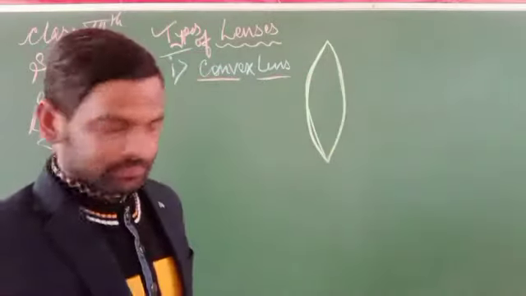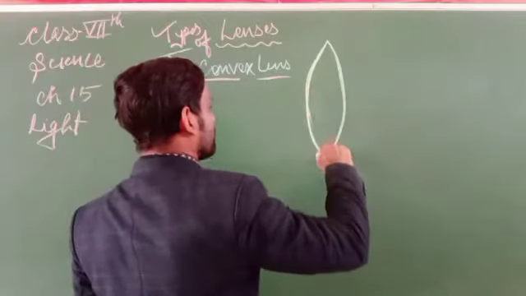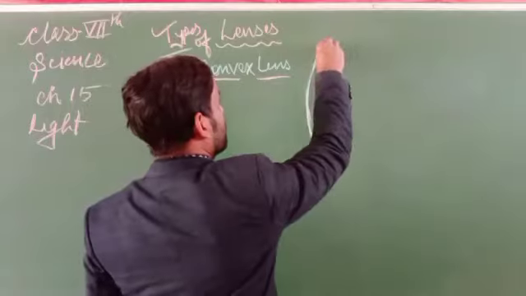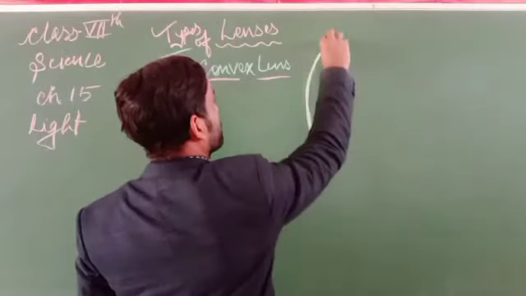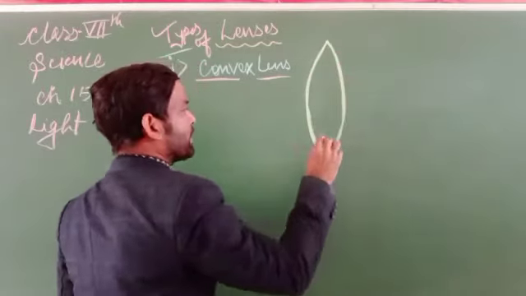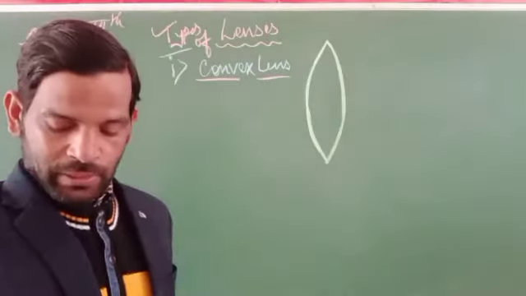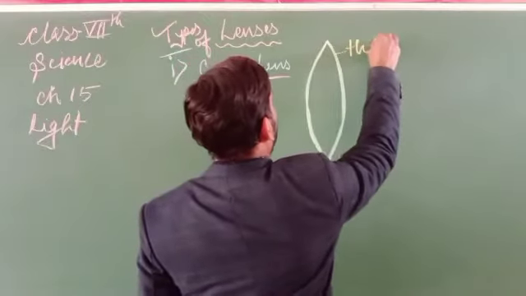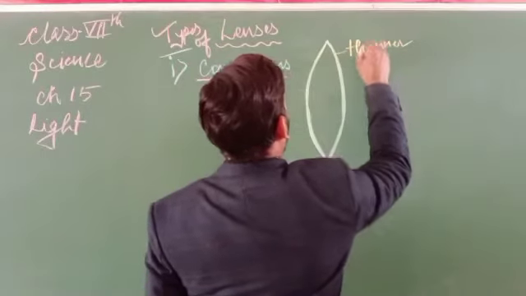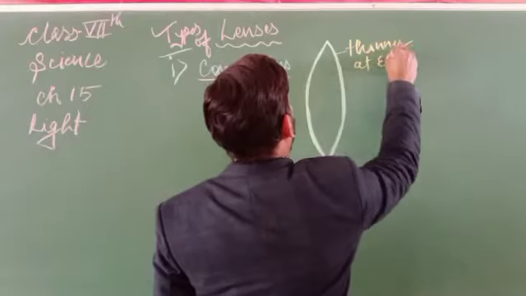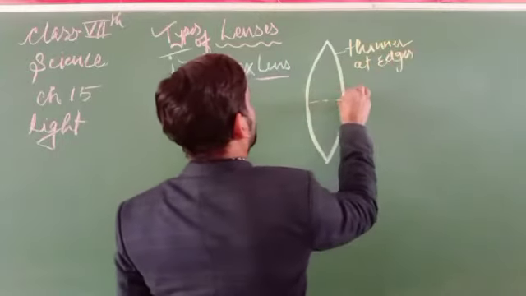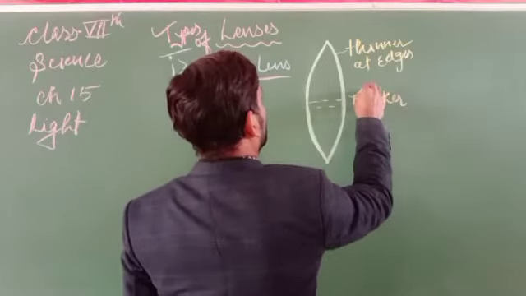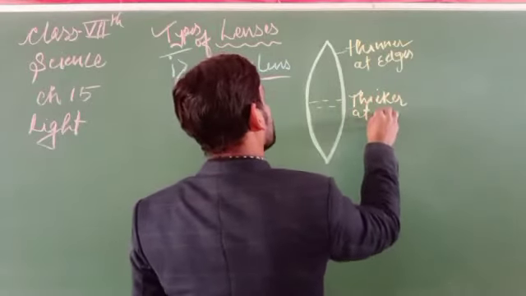This is the convex lens. It is thinner at the edges and thicker at the center.